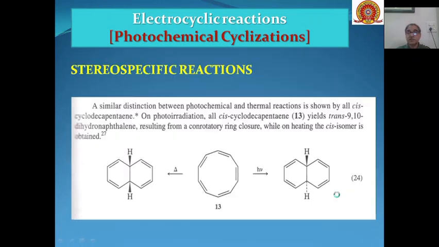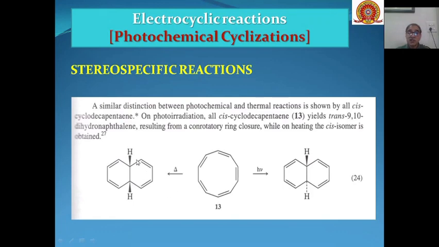Then stereospecific photochemical cyclizations. You can see if you have, say, cis cyclodecapentaene, and this undergoes photochemical cyclization, then we will get this trans bicyclo product. Trans 9,10-dihydronaphthalene will be formed as the product. Whereas if the ring closure is done under thermal conditions, then we will get cis 9,10-dihydronaphthalene as the product.